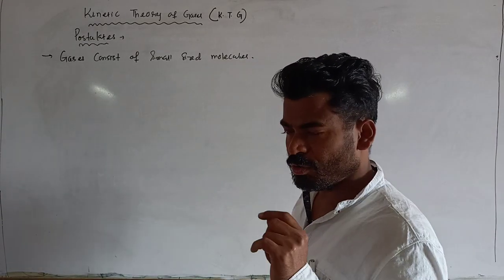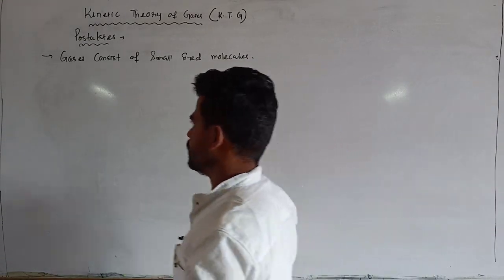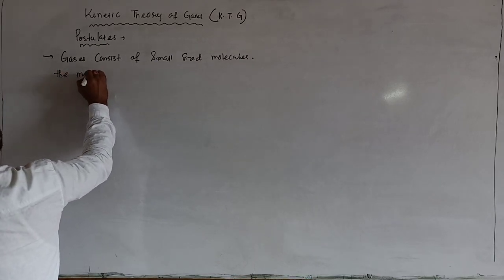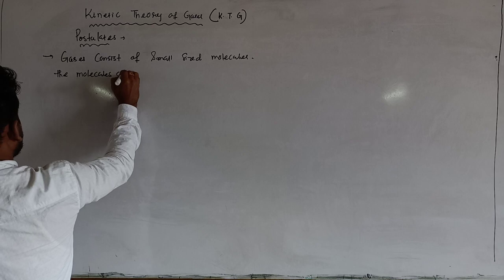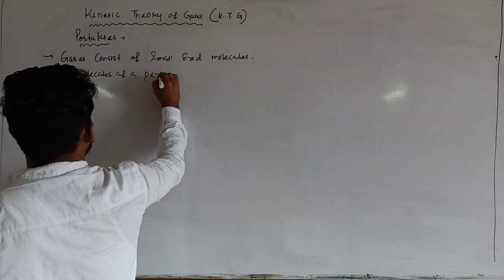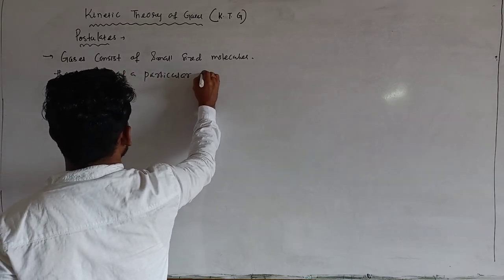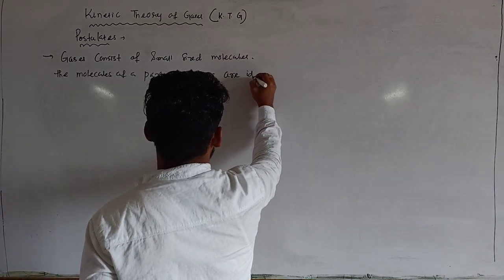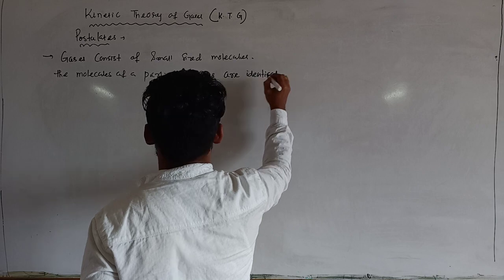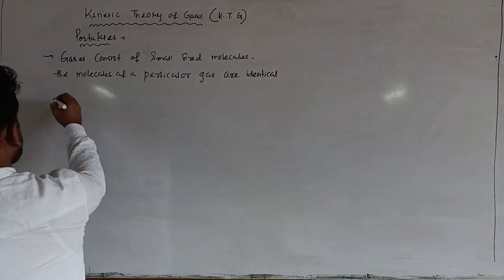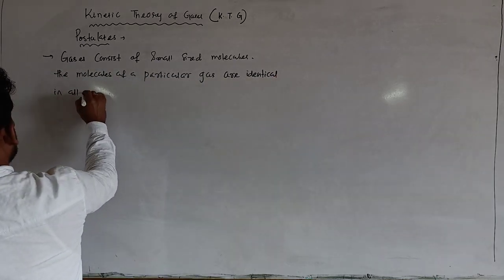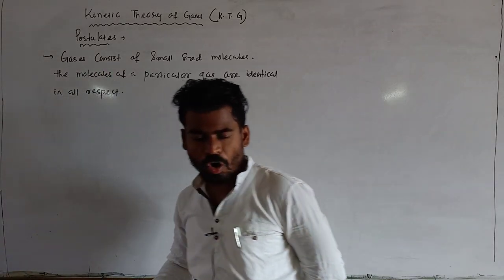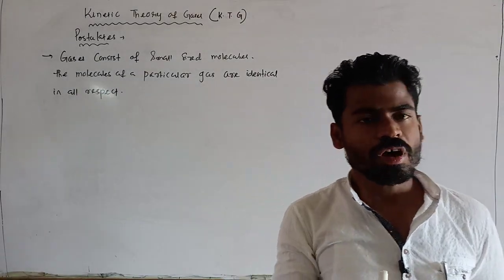Next, the molecules of a particular gas are identical in all respects. So identical in all respects means the molecules of a single gas.